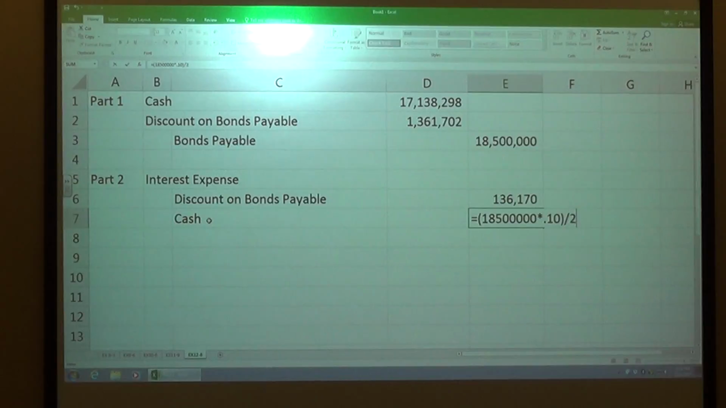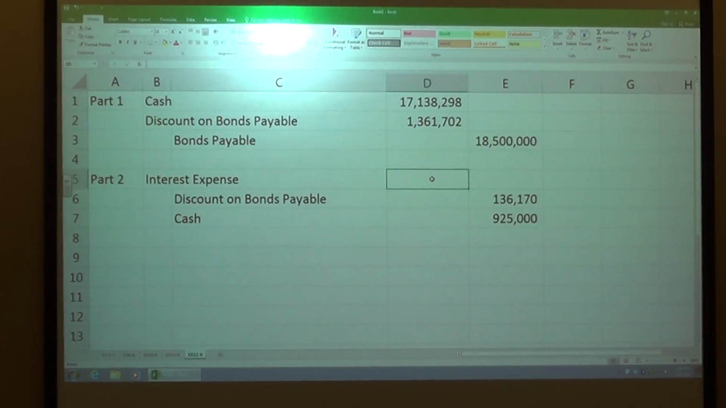I want to divide it by 2 since we do 2. Dividing it by 2 because there's a semi. Yes, okay, it's twice a year. Right. Or multiply by half. Right, either way. And so my total interest expense is these two combined. And why do we do that?